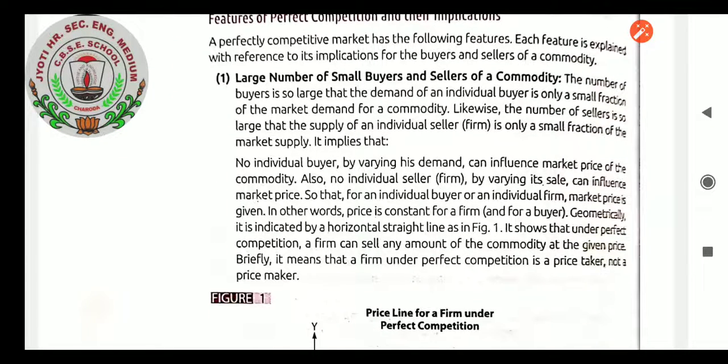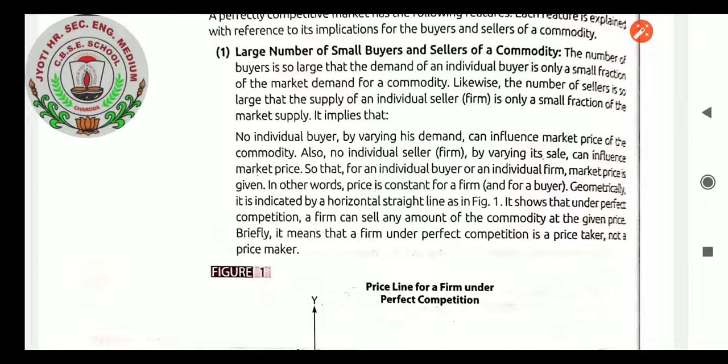The number of buyers is so large that the demand of an individual buyer is only a small fraction of the market demand for a commodity. Likewise, the number of sellers is so large that the supply of an individual seller firm is only a small fraction of the market supply. It implies that no individual buyer, by varying his demand, can influence the market price of the commodity. Also, no individual seller firm, by varying its sales, can influence the market price, so that for an individual buyer or an individual firm, market price is given. In other words, price is constant for a firm and for a buyer.